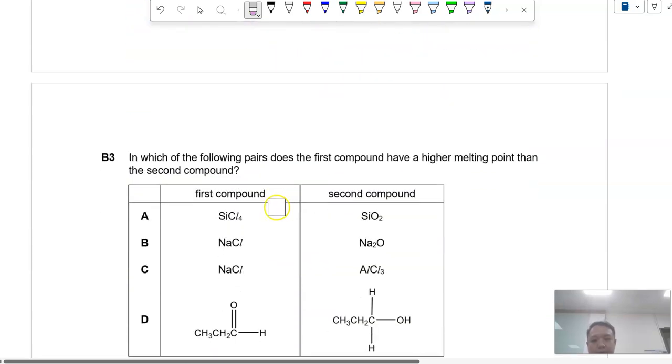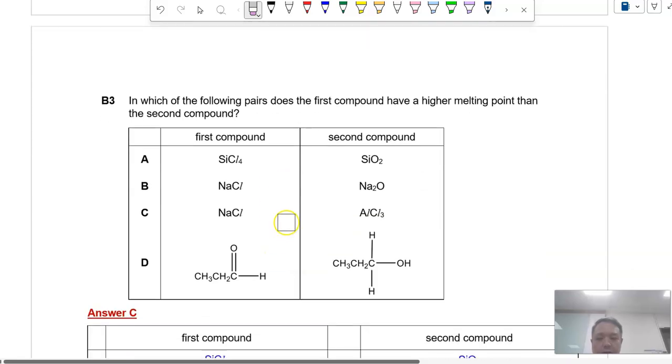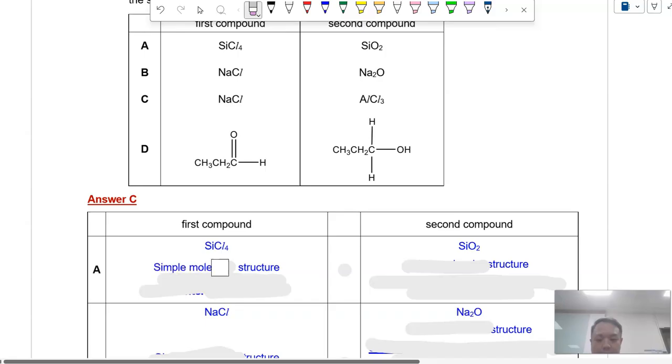Okay, moving on to B3. Which of the following compounds does the first compound have a higher melting point than the second compound? So to look at boiling point, melting point, we must look at the structure and bonding. So this is just a tedious question. SiCl4 is a simple molecular structure. We are looking at IMF. In this case, it's non-polar, and therefore it has a weak intermolecular id-id.